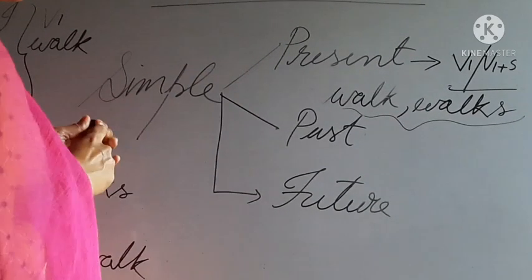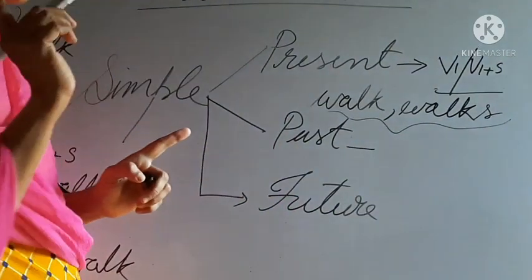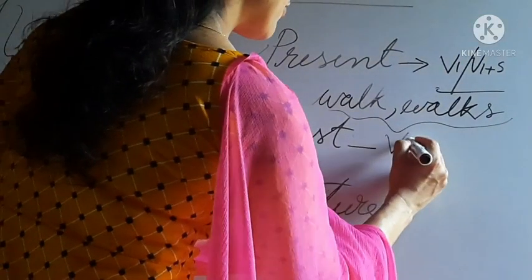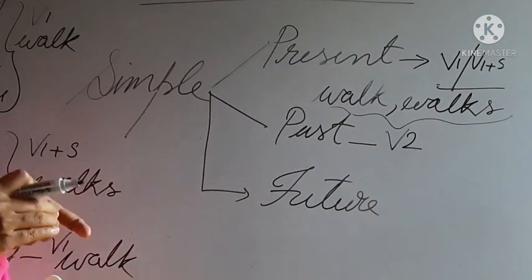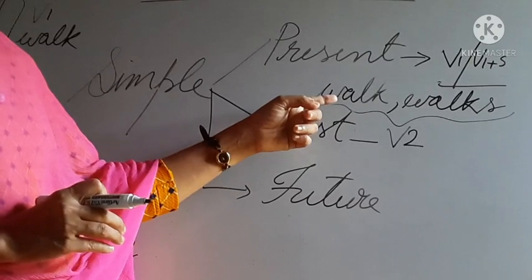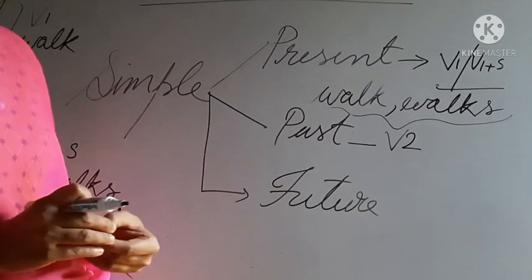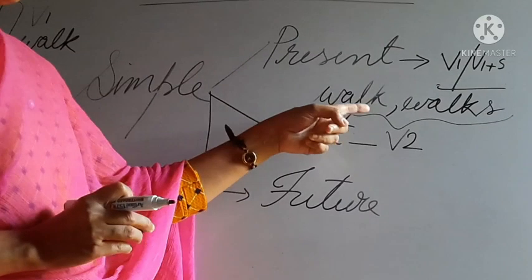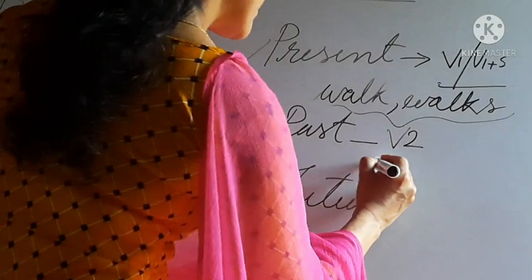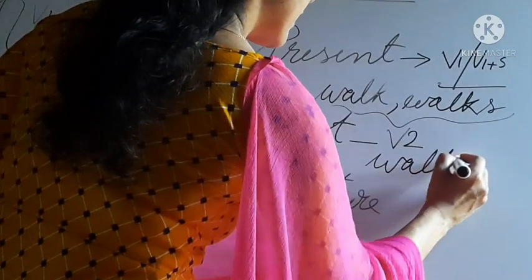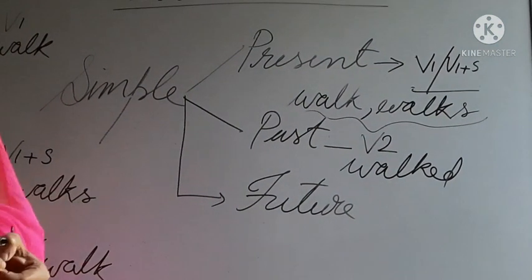Now let's see past tense. It's very easy. We have to use only one form, that is V2 form. V2 form is the past tense form of the verb. So that means, in most cases we can add ed. So this V2 form of walk is walked. Most of the case you can add ed, but in some cases it may change.